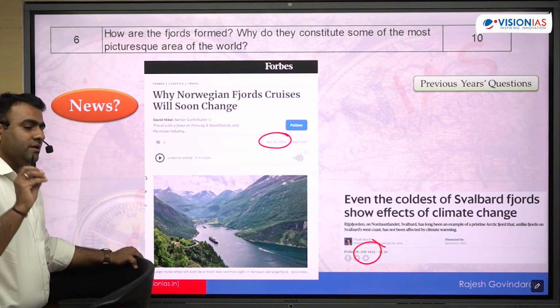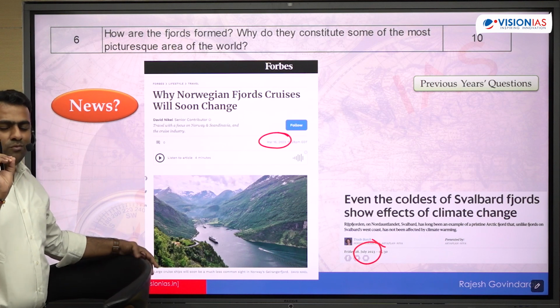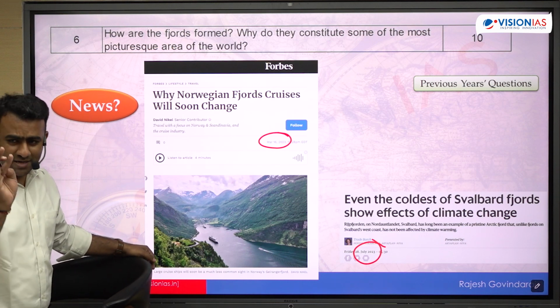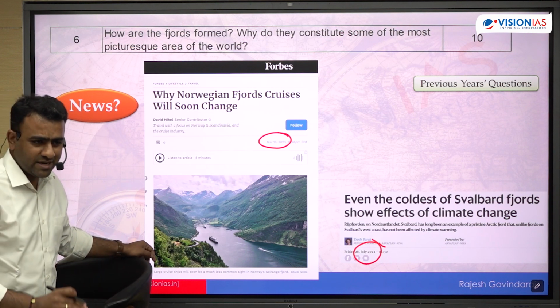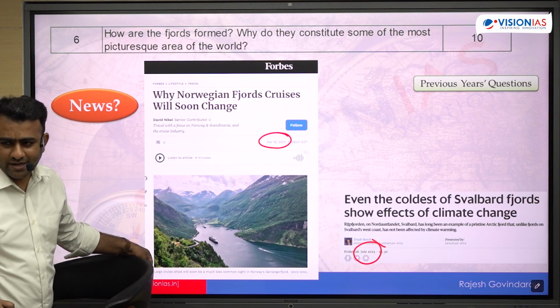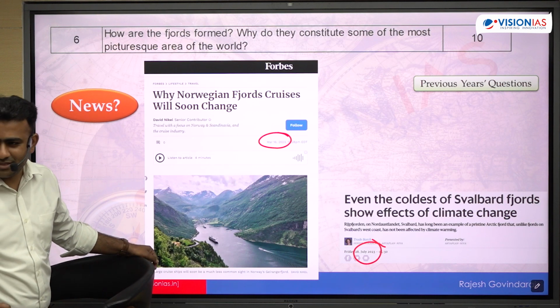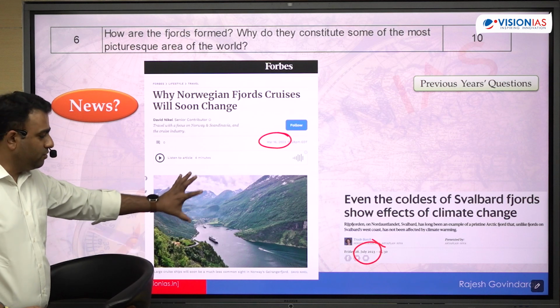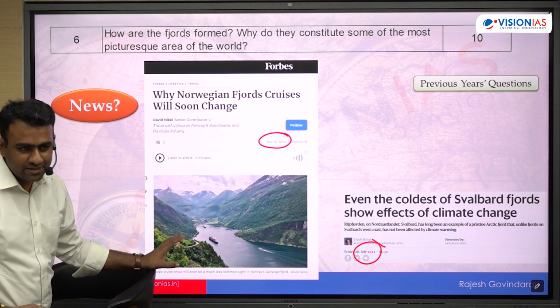And these regions are experiencing one of the most critical situations due to climate change. Temperature is rising, ice is melting faster, sea level is rising, oceanic currents are getting changed. The nature of the wildlife and the biodiversity present over there are all getting changed. So the overall nature of this ecosystem itself is under threat.